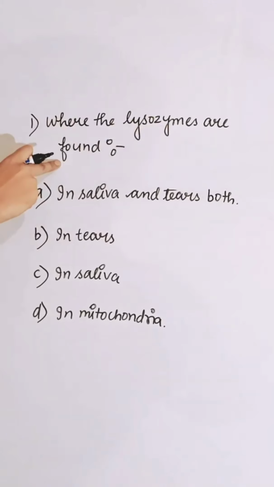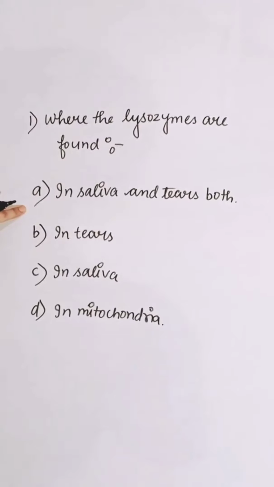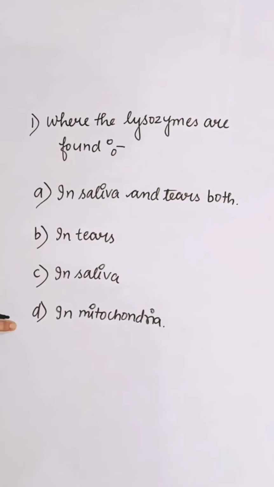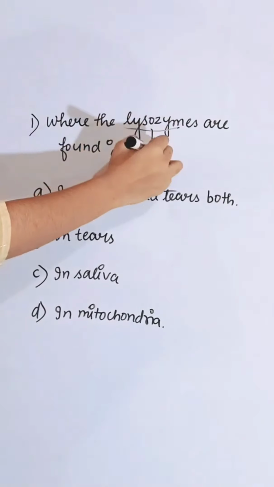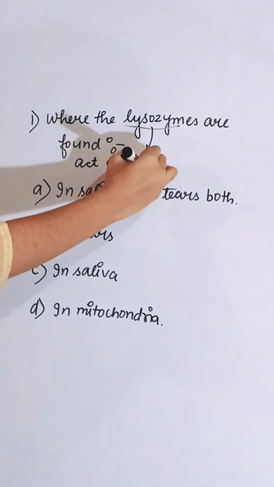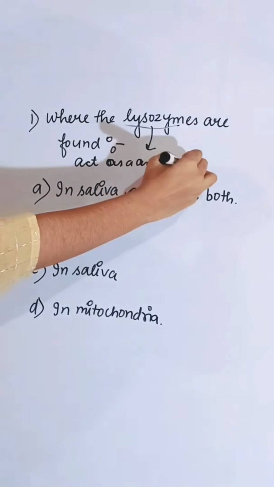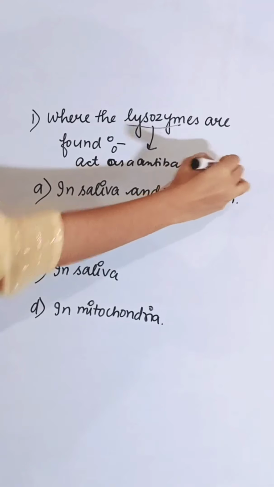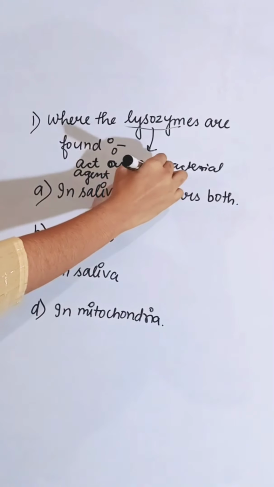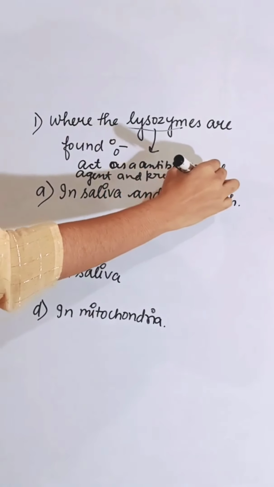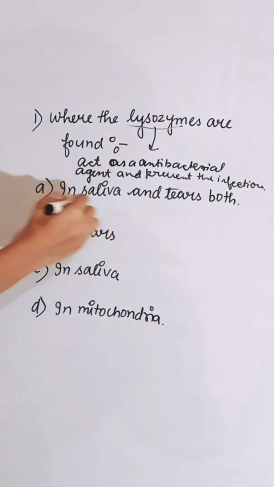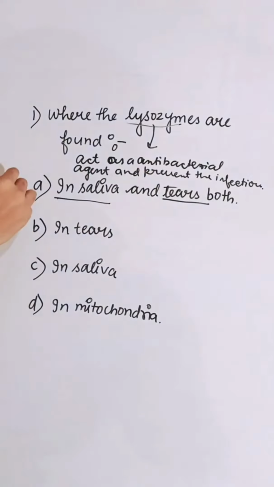Where is lysozyme found? First option in saliva and tears both, second is in tears, third is in saliva, fourth is in mitochondria. Lysozyme is an enzyme which acts as an antibacterial agent and prevents infection, and is present in saliva and in tears. So the correct answer is A.